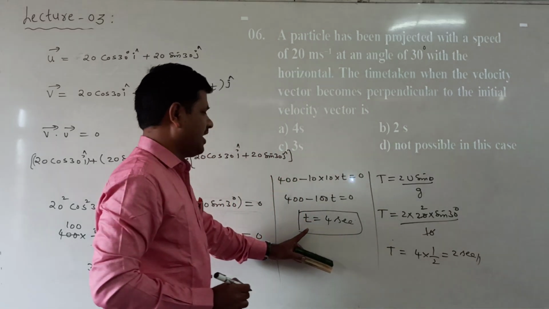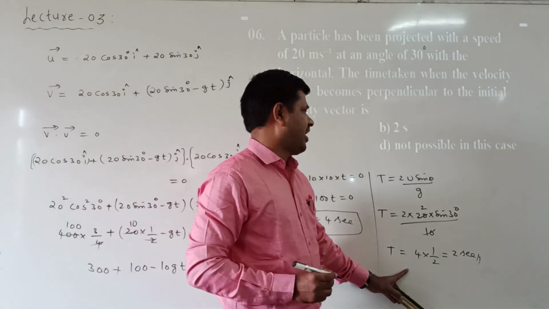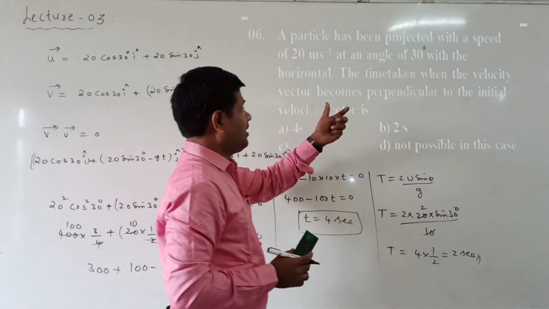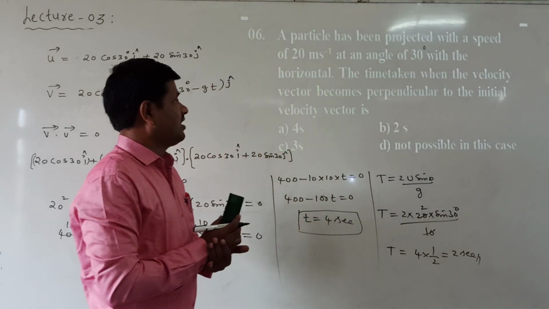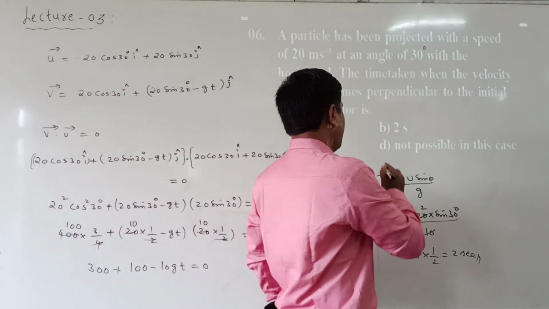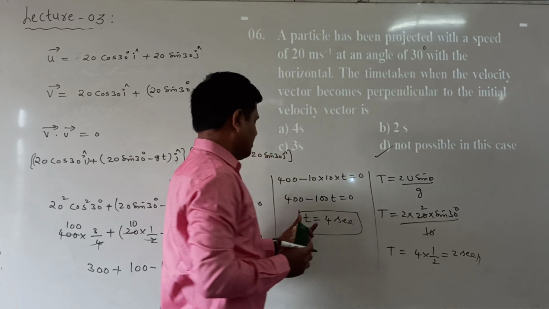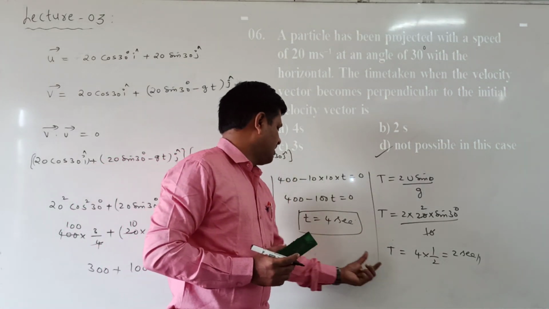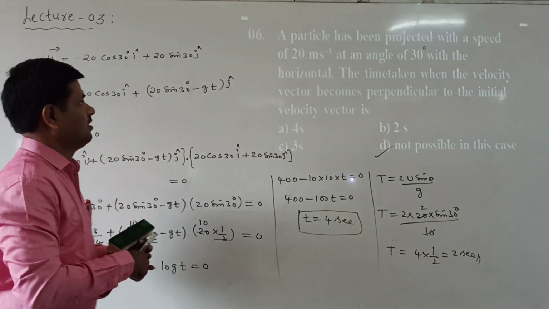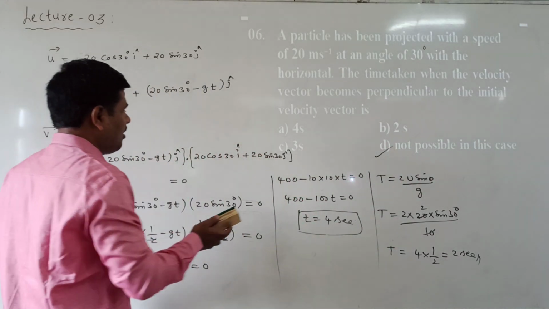But the time taken is much larger than the time of flight. That's the reason this case is not possible. The time taken when the velocity vector becomes perpendicular to the initial velocity vector is not possible, because the time of flight is smaller than the time taken. Which option is correct here? Option D is correct.